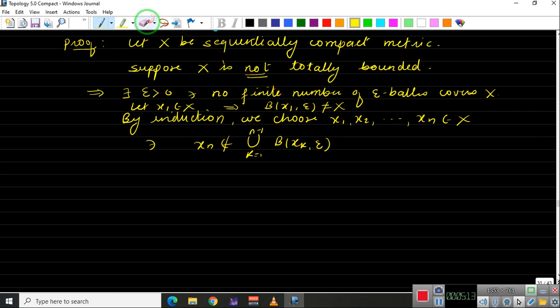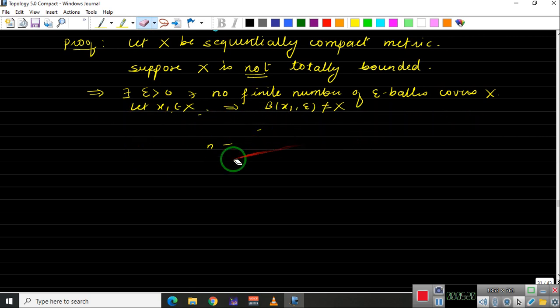So this implies there exists some x2 belonging to X such that x2 does not belong to the ball around x1 of radius epsilon.